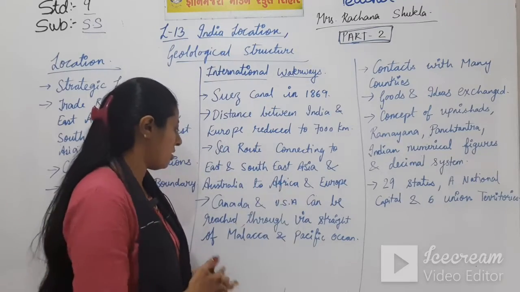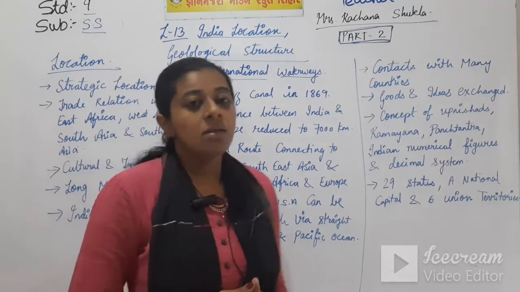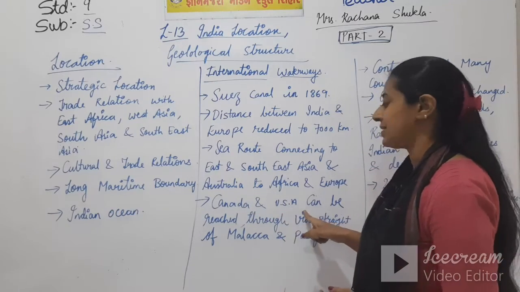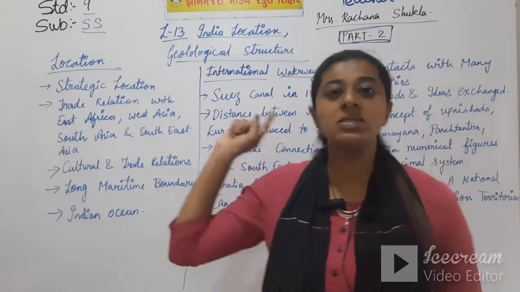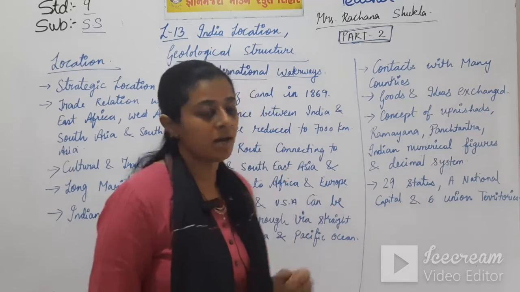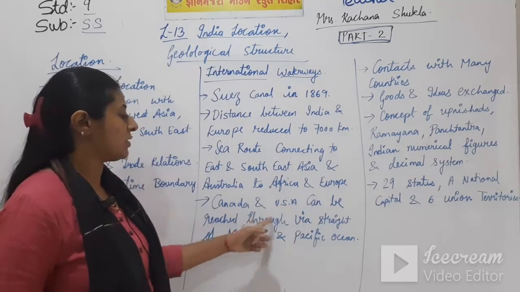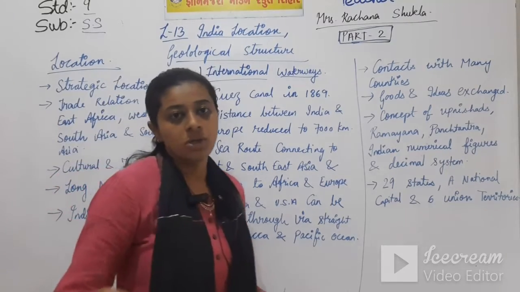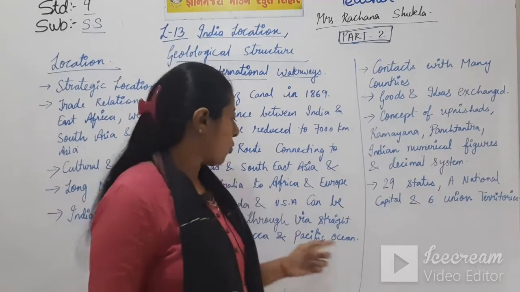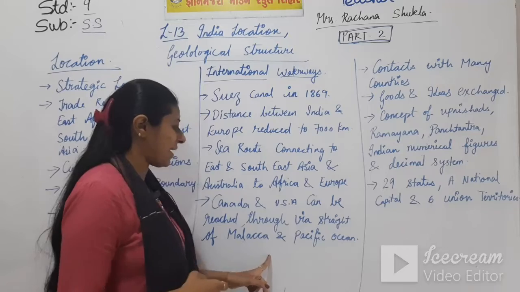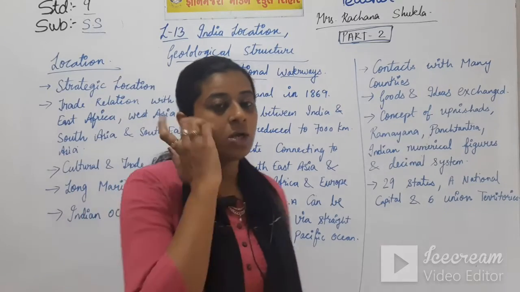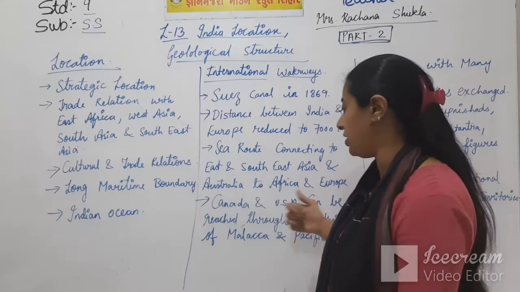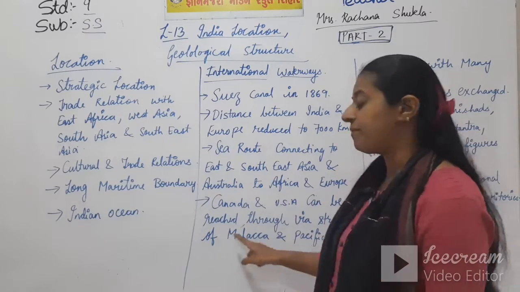Now, there was a route through which Canada and USA, which means we are talking about America, both these countries can be reached through this sea route via the Strait of Malacca and the Pacific Ocean. So moving from the Indian Ocean, then going towards the Strait of Malacca.